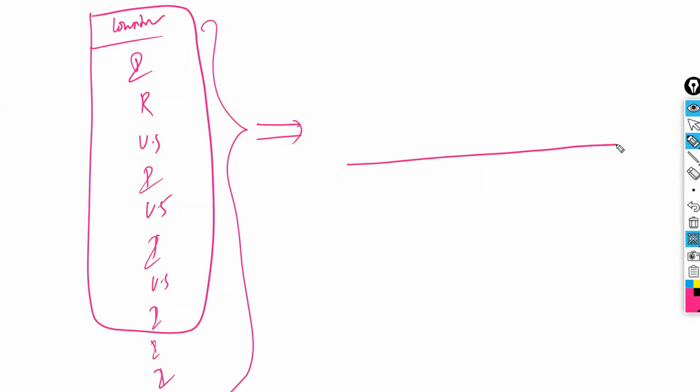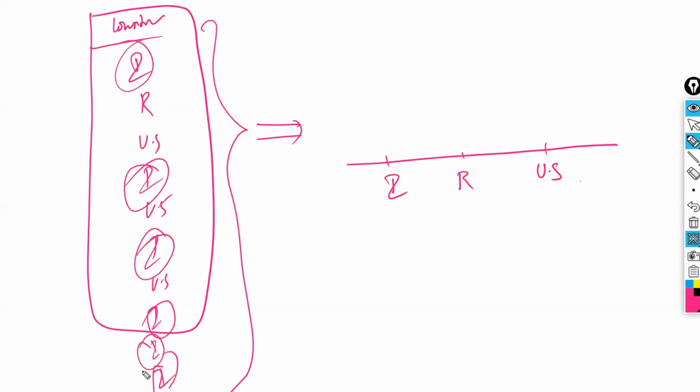Whenever you consider the bar plot, you take each category, that is India, US, and Russia. By default, it will take alphabetical order, so first India will come, then Russia, and US. Now for each category, for example India, how many Indias are there? 1, 2, 3, 4, 5, 6. So on the y-axis, you take a count of 6. This height of 6 you are going to represent.